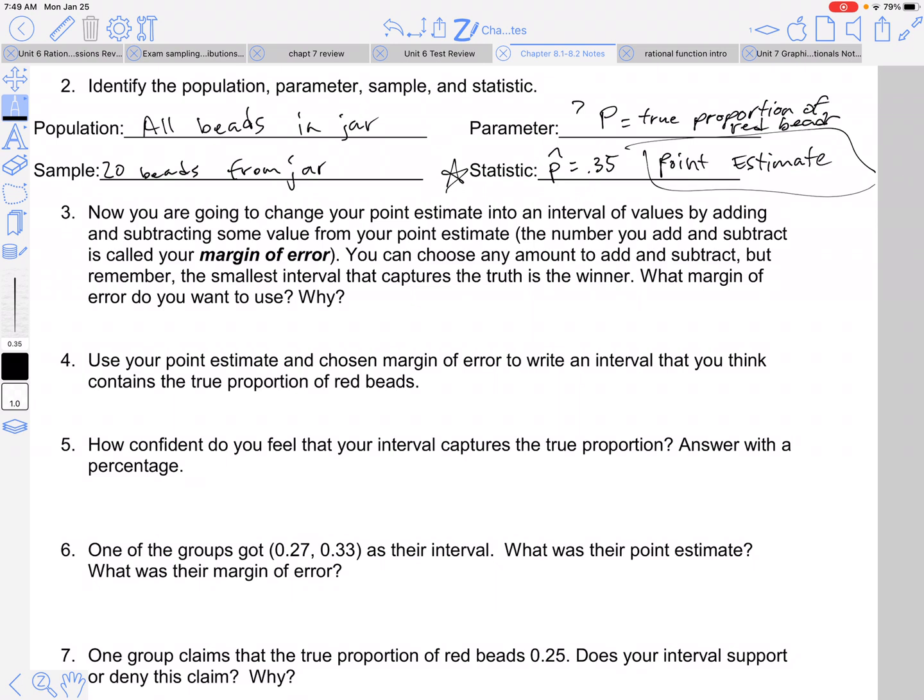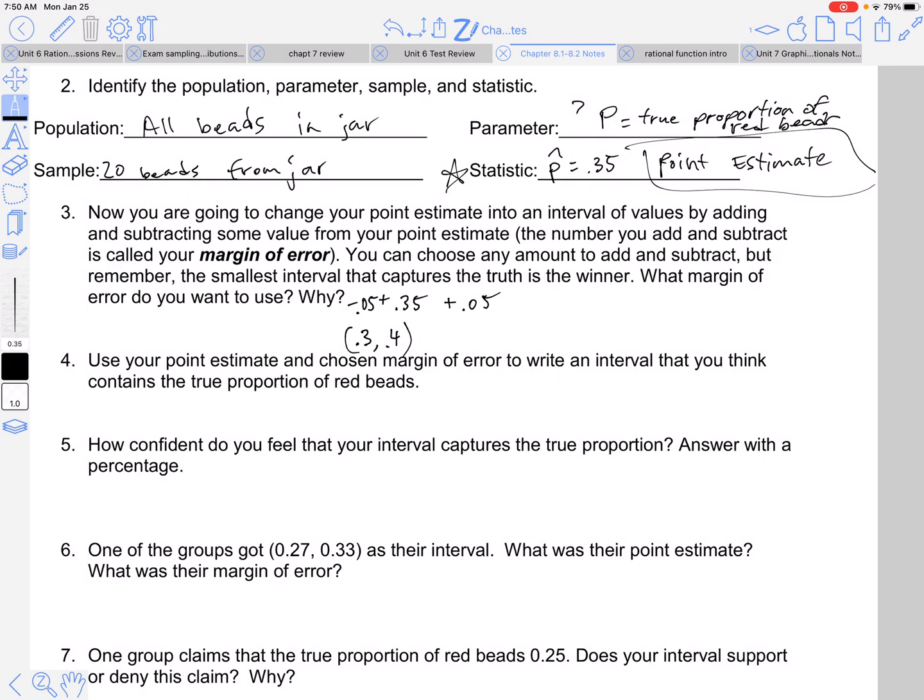So let's say that we have 0.35 as our point estimate, right? And so what if we add 5%? So we add 0.05 and we subtract 0.05. And so we'll go from 30% up to 40%, right?